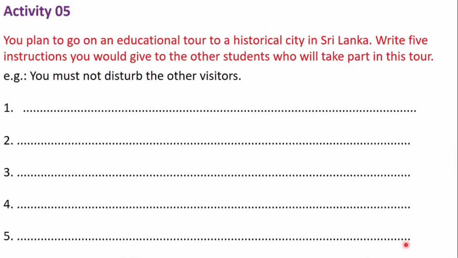Now, the next activity. You plan to go on an educational tour to a historical city in Sri Lanka. Write 5 instructions you would give to the other students who will take part in this tour. They have given you one example. You must not disturb the other visitors. I will give the first one. You must not throw any garbage in the historical site.